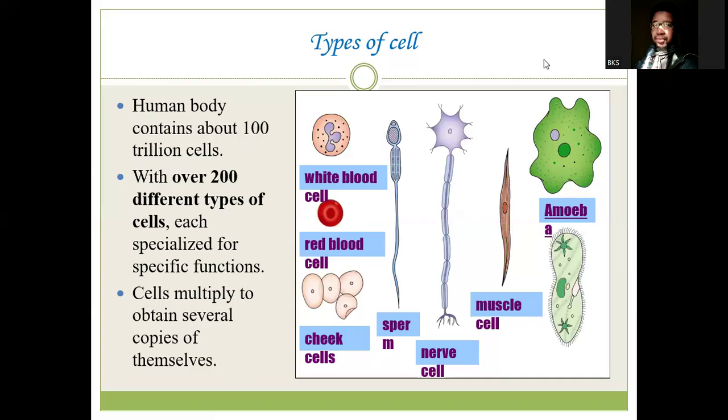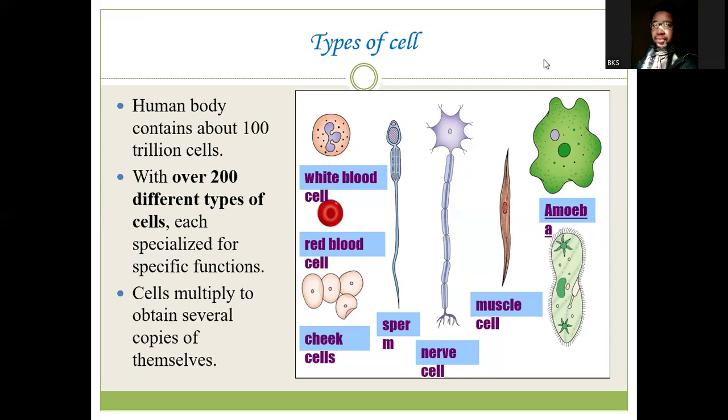But this is in exclusion of the sickle cells, because sickle cells live a very short period of time, shorter than the normal red blood cells. We have skin cells that live for only 1 month, and after that, they will have to die and new ones will be produced. We have muscle cells that can stay for years, like 15 years. We have nerve cells that can stay for a lifetime. So we have different types of cells.